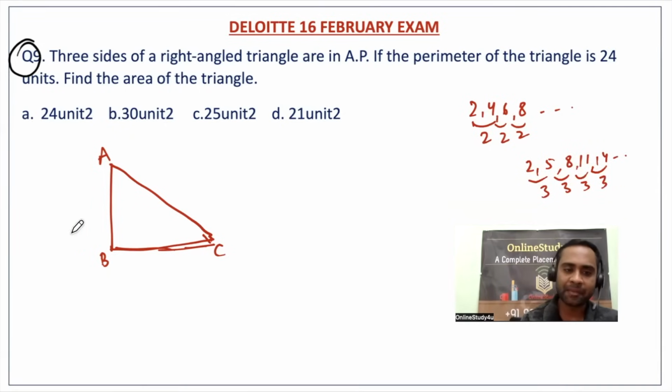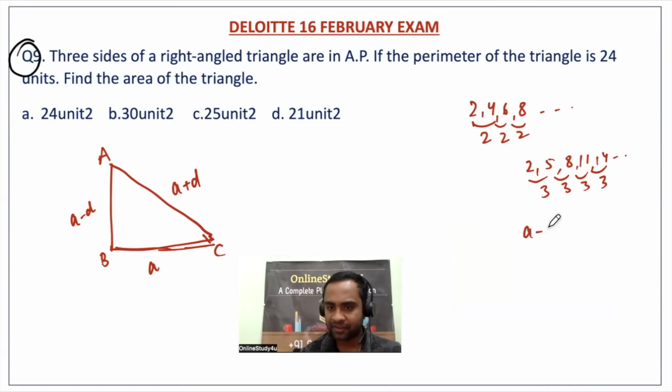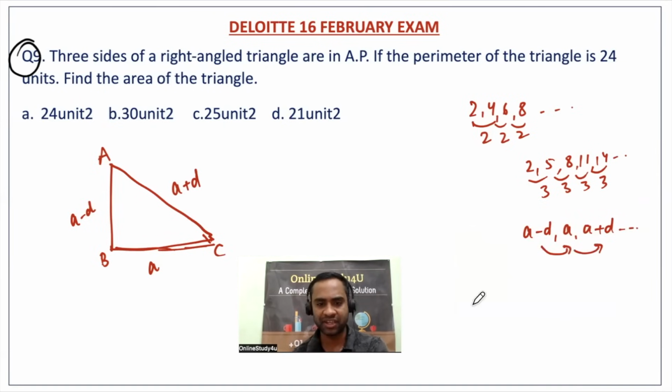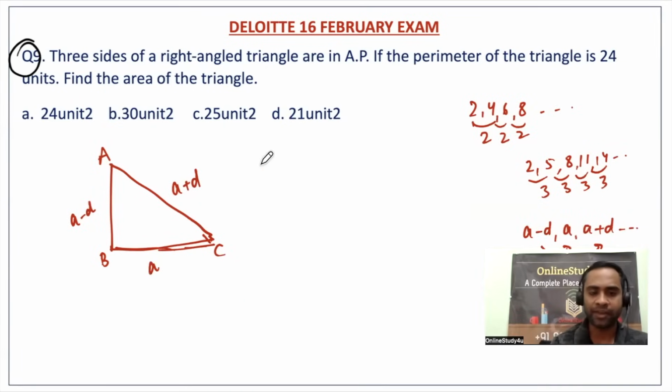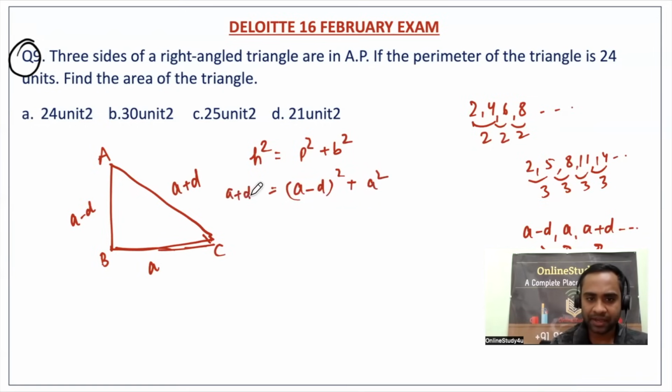Now, here I am assuming three numbers: a minus d, a, and a plus d. This is in arithmetic progression because the difference is d here and d here. Now I know hypotenuse square will be perpendicular square plus base square. So (a minus d) square plus a square will be equal to (a plus d) square.